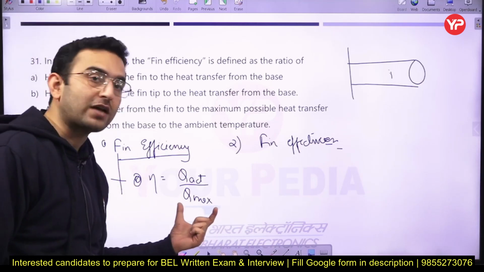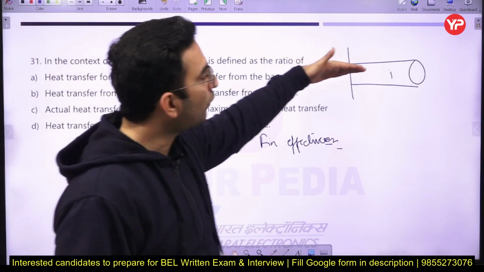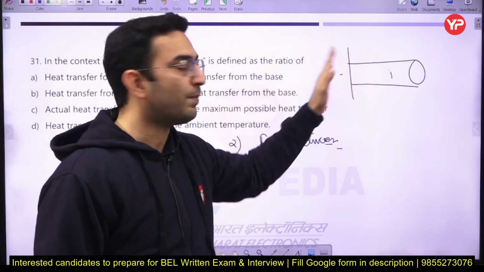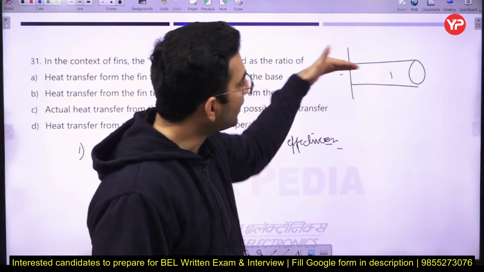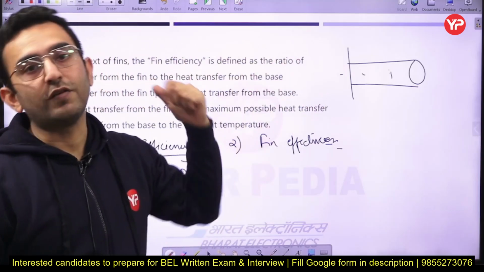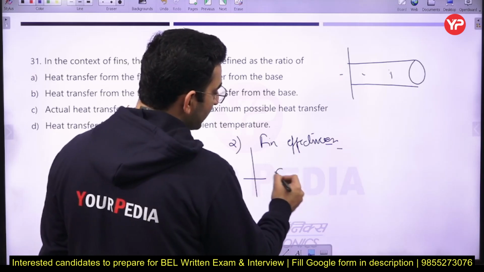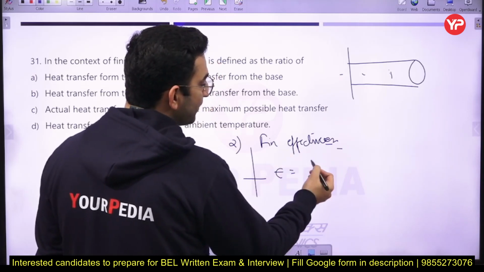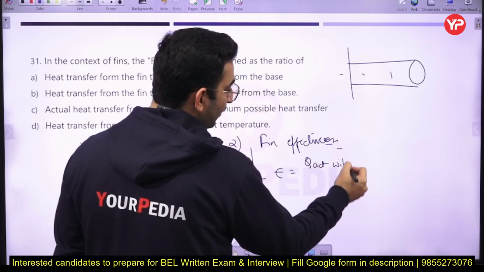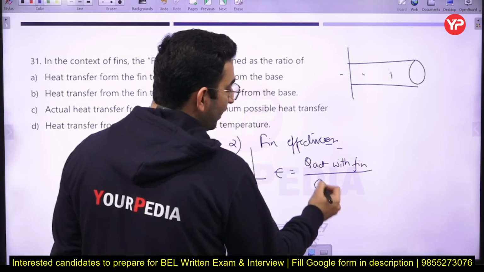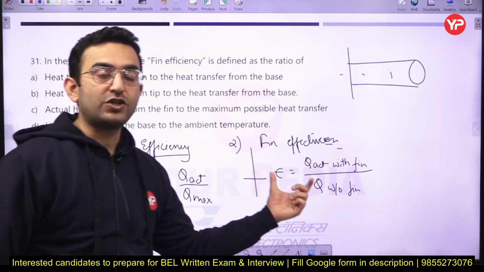And how do you calculate the maximum possible heat transfer? In order to calculate it, you assume that the temperature of the entire fin is maintained at the root temperature. Okay, but in a practical scenario it is not possible, because as soon as the heat is transferring, a temperature gradient will be there. So just remember this one. The next part is fin effectiveness. It is the ratio of the actual heat transfer with fin divided by the heat transfer without fin. So it tells you whether the use of a fin is justifiable or not.